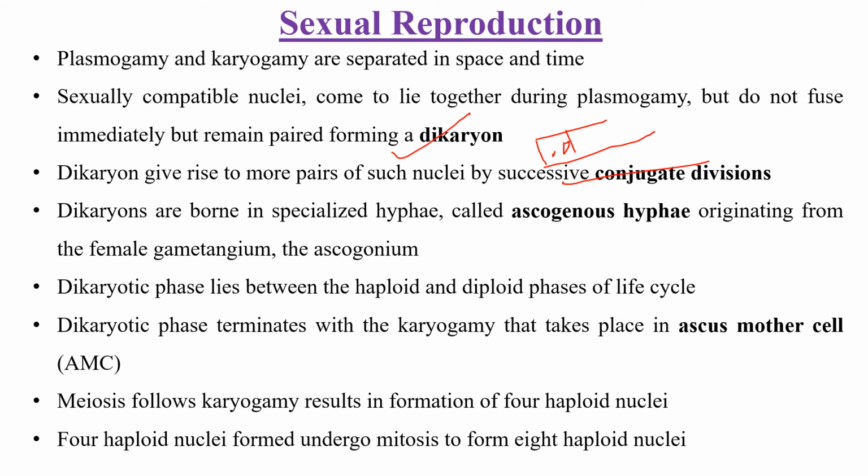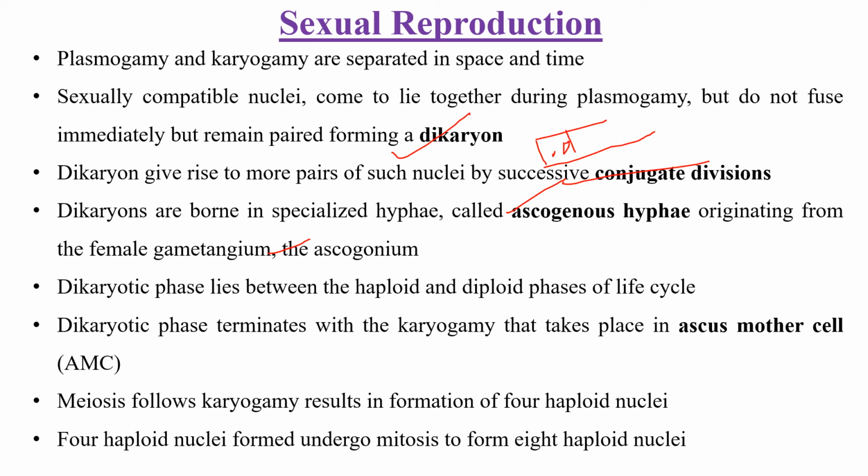So it will give rise to more dikaryons, and if these dikaryons are borne in specialized hyphae, they are called ascogenous hyphae, originating from the female gametangium, that is the ascogonium. These structures I already explained in my previous videos. What is the ascogonium, what is the antheridium, all these structures I explained, so just go and see those videos also.